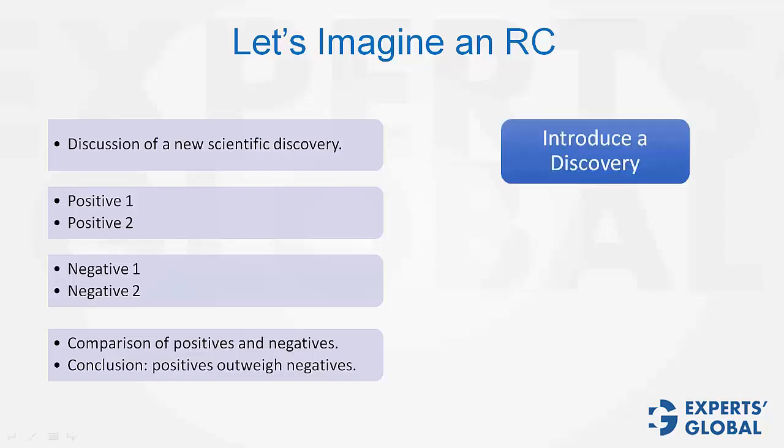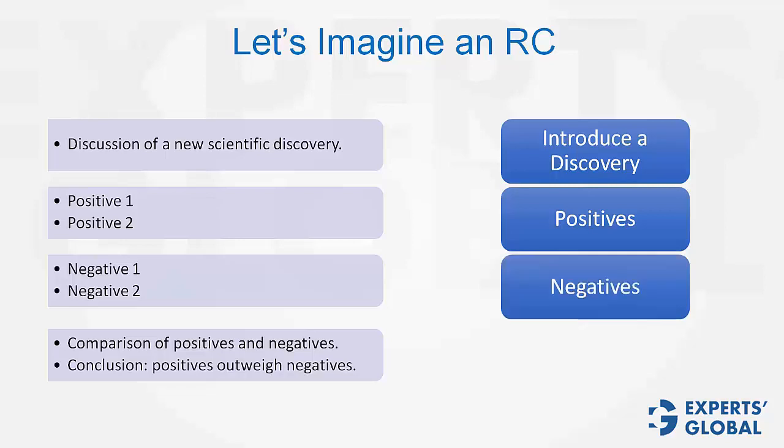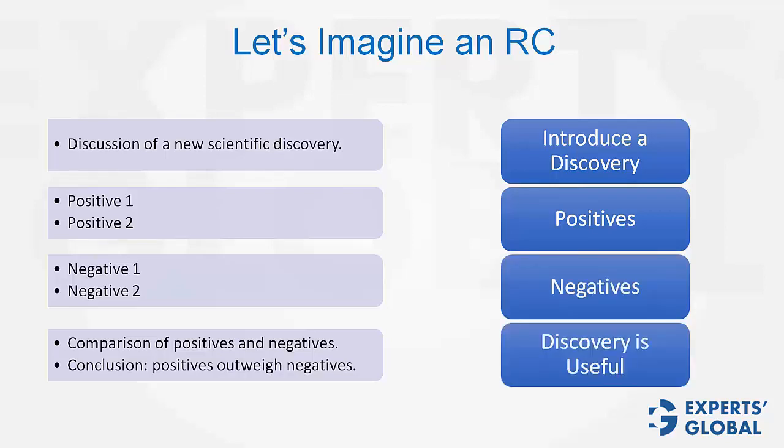First paragraph. The purpose is to introduce a discovery. Second paragraph. The purpose is to discuss the positives. Third paragraph. The purpose is to discuss the negatives. And last paragraph. The purpose is to conclude that positives outweigh the negatives, or that the discovery is useful. See how brief the mind map is? If you are getting into the details, you are not doing it right.